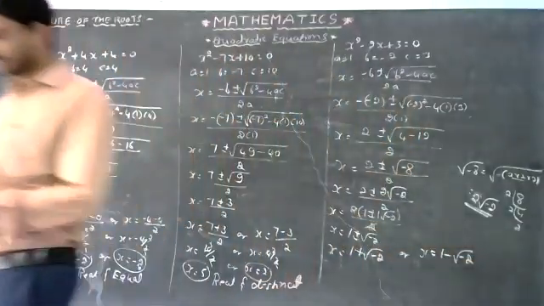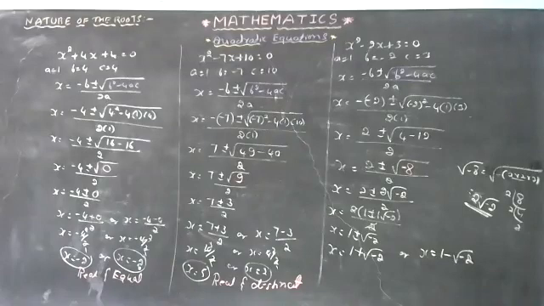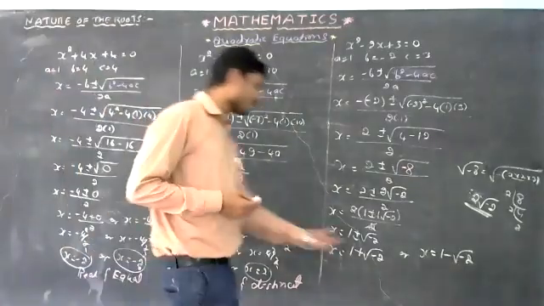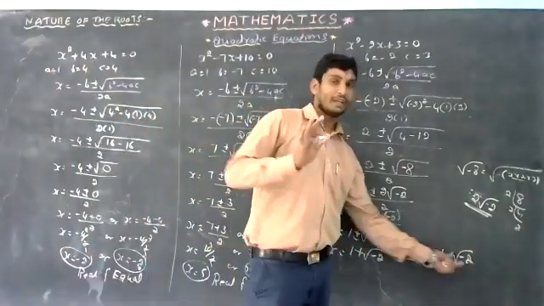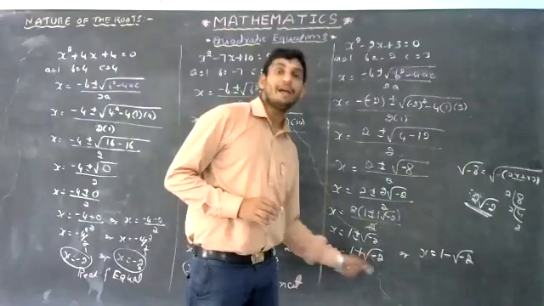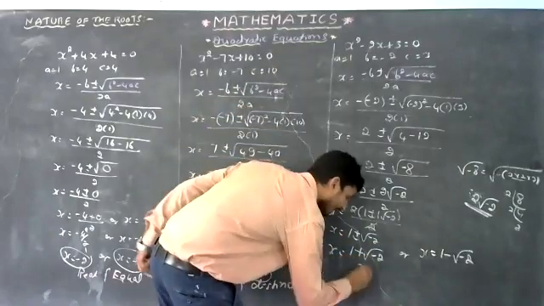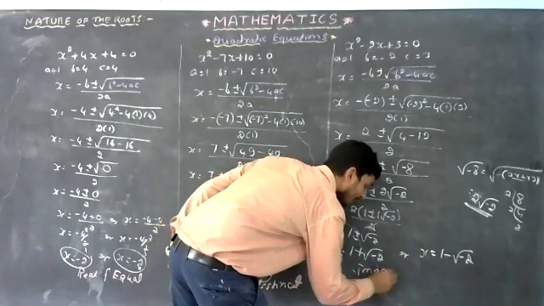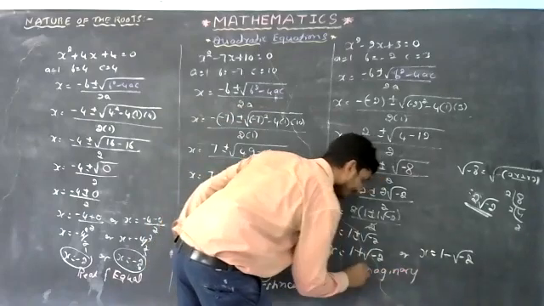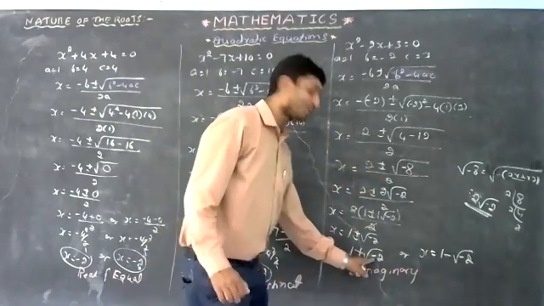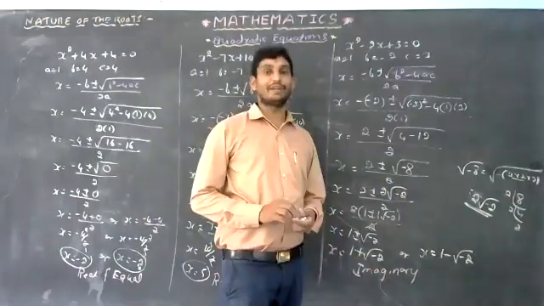Here the important thing is to observe the roots. Here also we get 2 roots, but they are not real numbers. The roots are imaginary numbers. Here the roots are imaginary. You know, imaginary numbers means square root of negative numbers are called imaginary numbers.